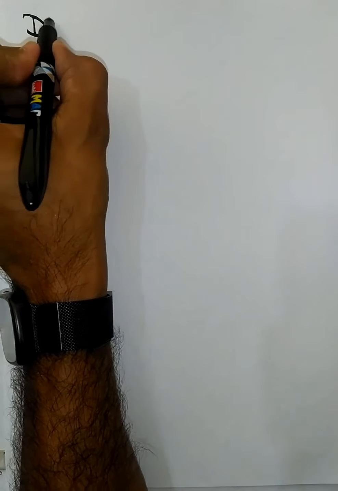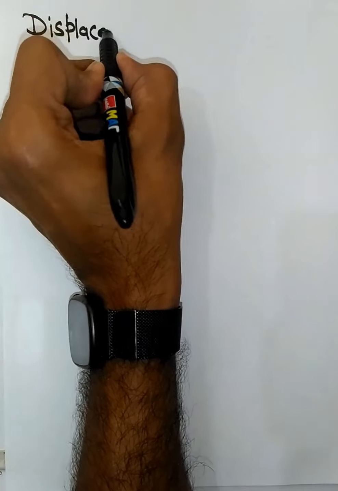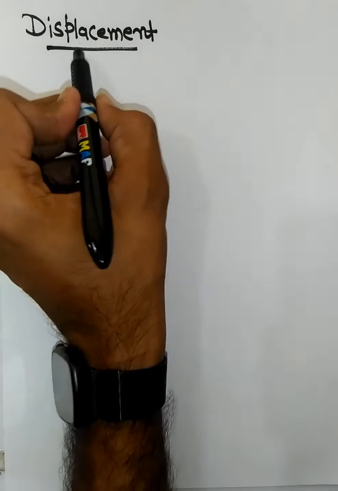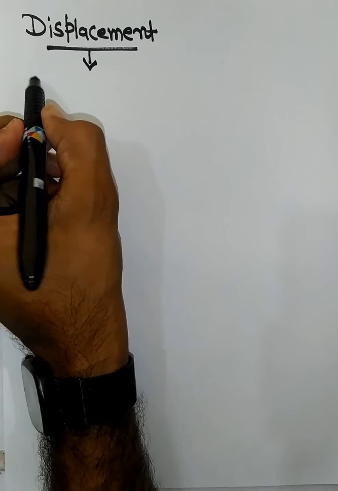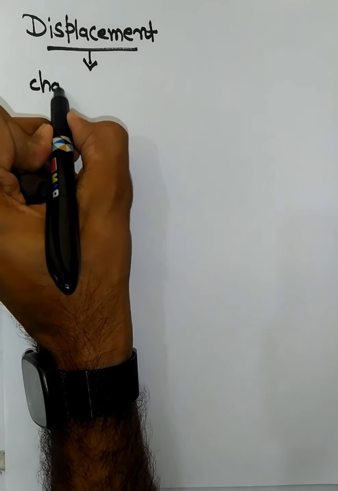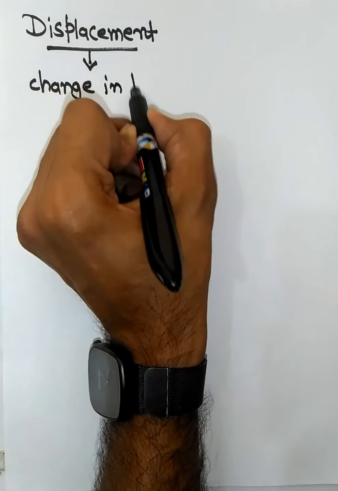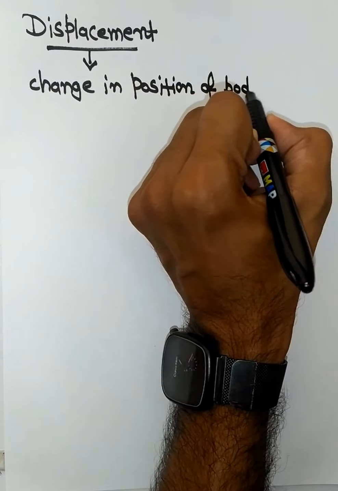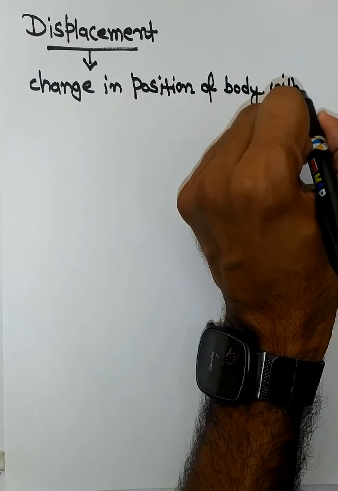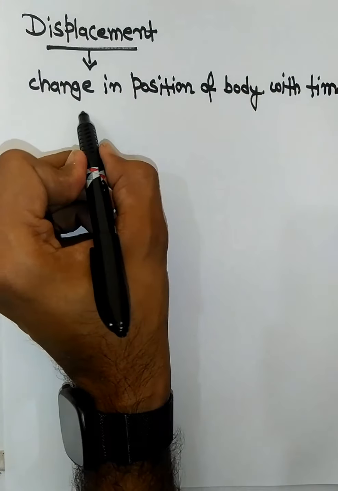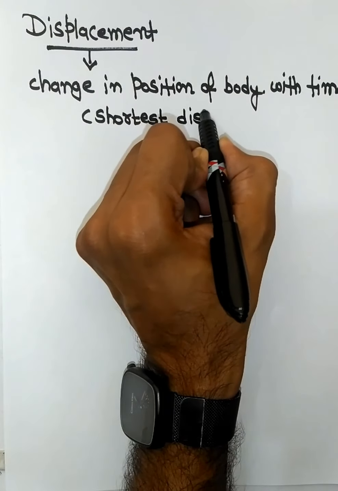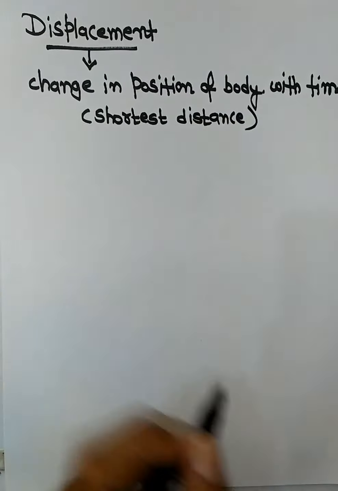Another very important term after distance is displacement. As we had a very short definition for distance, we will have a short definition of displacement. It is the change in position of the body with time, or we can also say that it is the shortest distance traveled by the object.